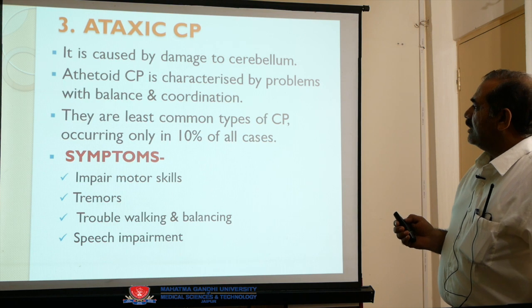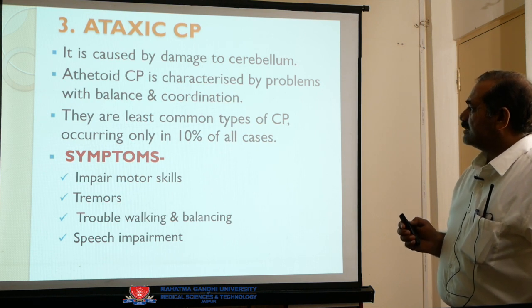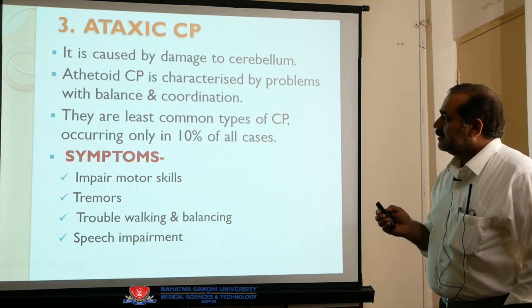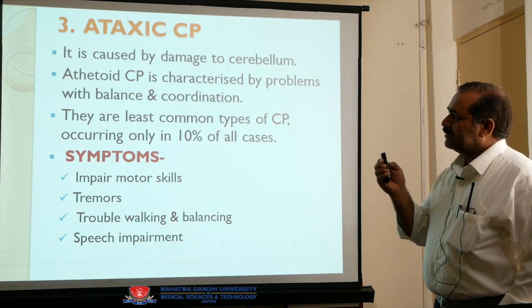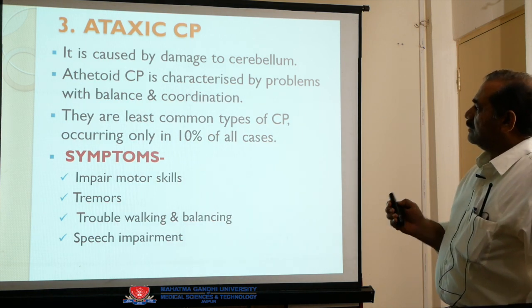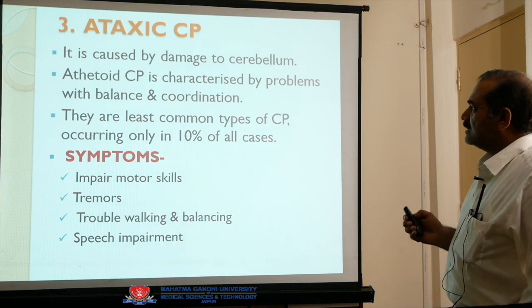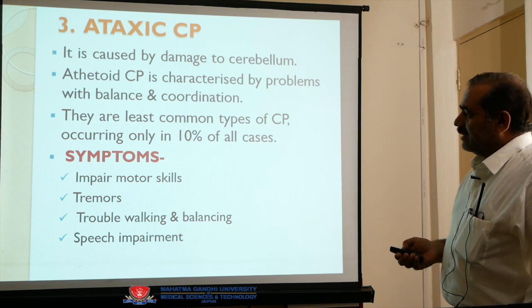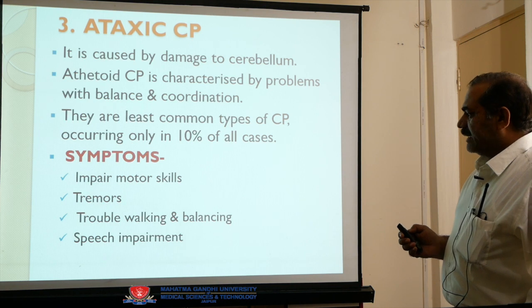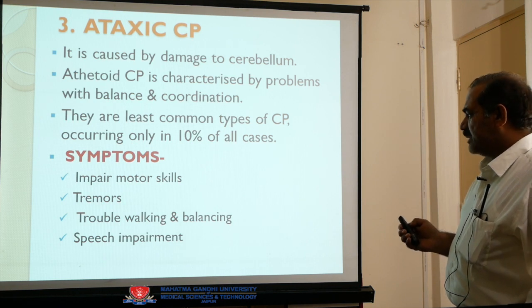It is among the least common types of CP, occurring in only 10% of all cases. Now come to the symptoms. What are the ataxic CP symptoms? Impaired motor skills, tremors, trouble walking and balance. Third one is speech impairment.